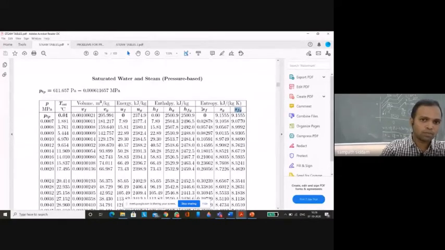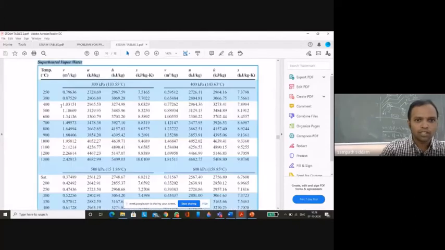If it is superheated, I go directly to that pressure and temperature, and I will directly get the specific volume, internal energy, enthalpy and entropy values, provided I know whether it is superheated or subcooled.